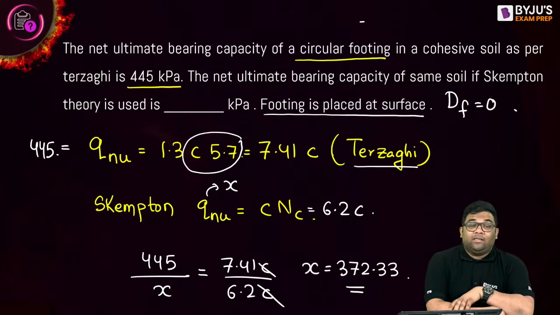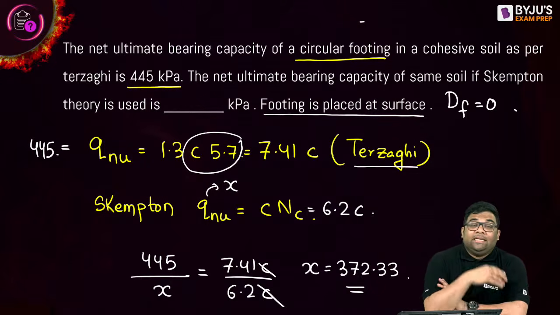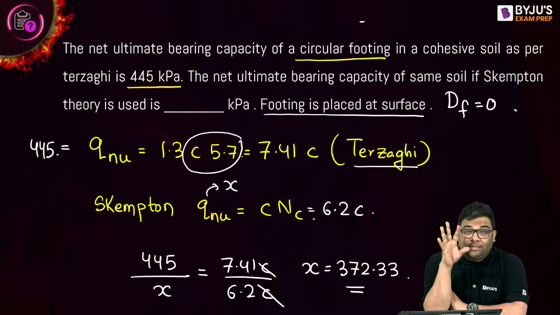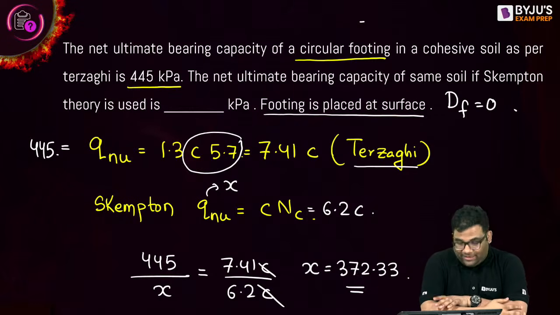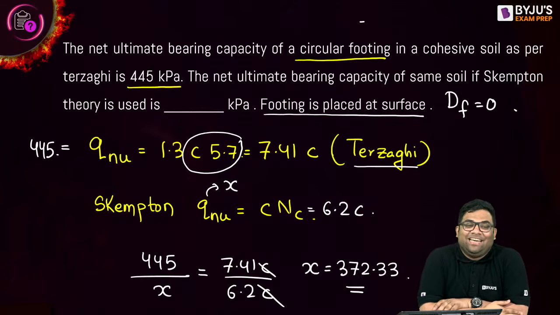Please write in the comment section what mistakes you did. In this question, I wanted to explain the difference between Terzaghi and Skempton. Write down what mistake you did and why you were not able to solve. I am a little strict teacher also. 1.3 not taken. Yes.